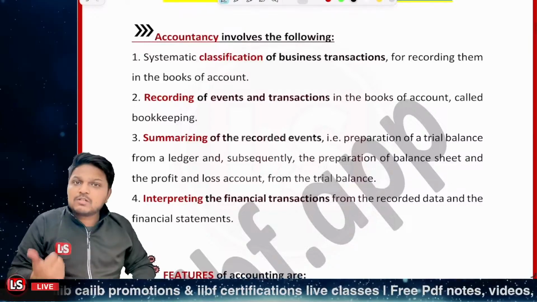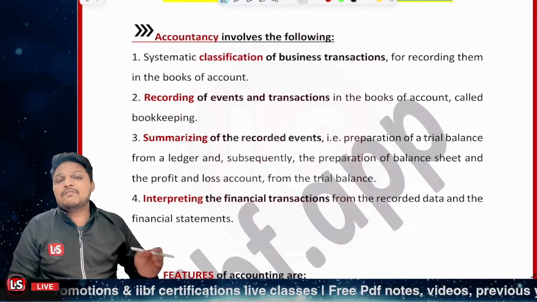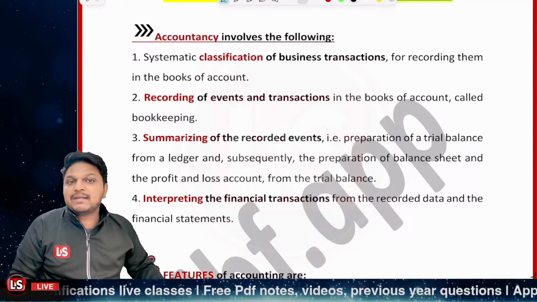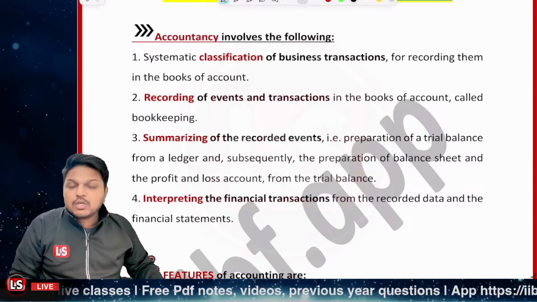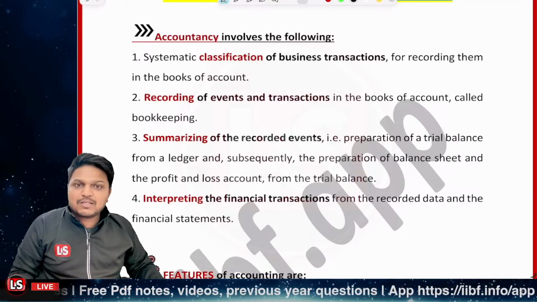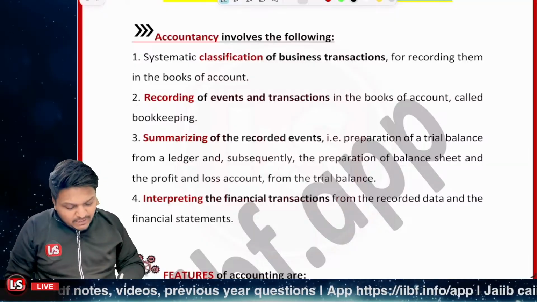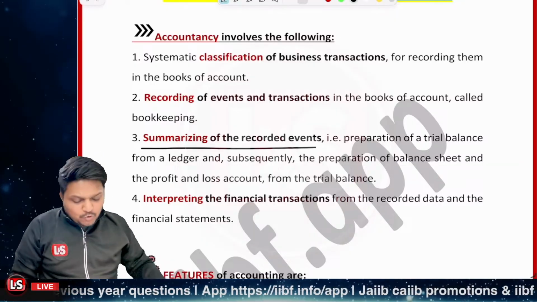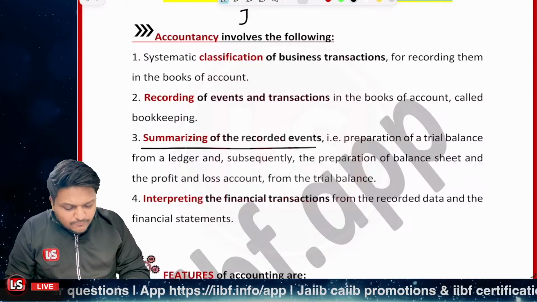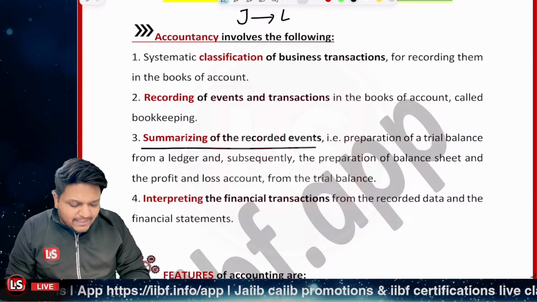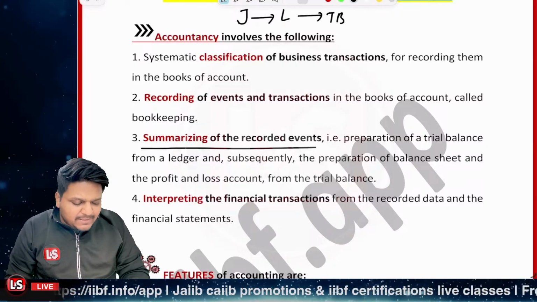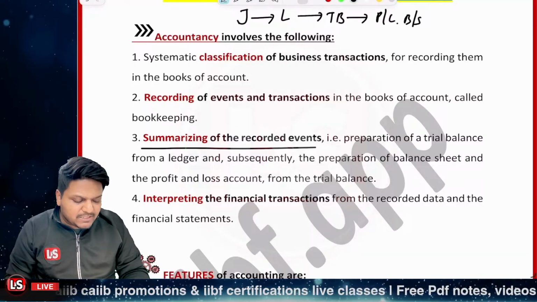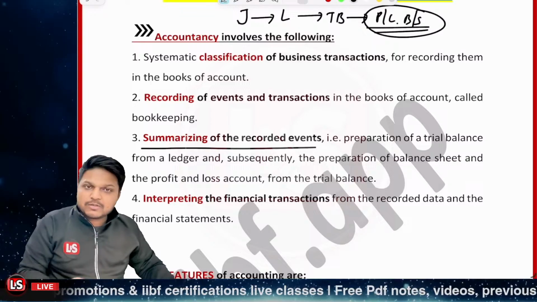So accounting involves what? First of all, we need to classify the business transactions, like we are talking about bookkeeping here, right? So systematic classification of the business transactions is to be done. Whatever events and transactions are there, those are to be recorded. And further, we need to summarize the recorded events. We'll be preparing the balance sheet. I just told you a very simple concept. First of all, journal, then ledger, then trial balance, then profit and loss account, balance sheet, etc. Means final statements, right? So that is the process.